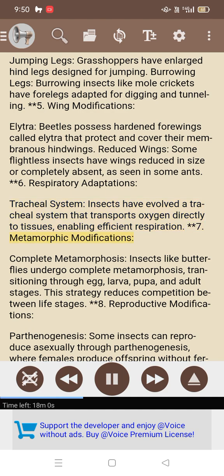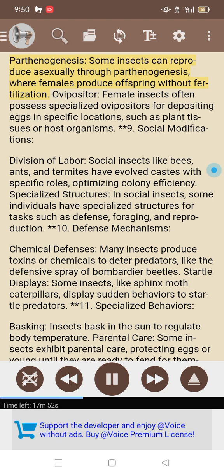7. Metamorphic modifications. Complete metamorphosis: insects like butterflies undergo complete metamorphosis, transitioning through egg, larva, pupa, and adult stages. This strategy reduces competition between life stages. 8. Reproductive modifications. Parthenogenesis: some insects can reproduce asexually through parthenogenesis, where females produce offspring without fertilization. Ovipositor: female insects often possess specialized ovipositors for depositing eggs in specific locations, such as plant tissues or host organisms.